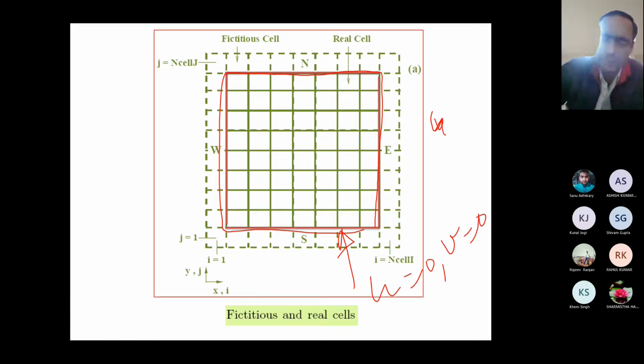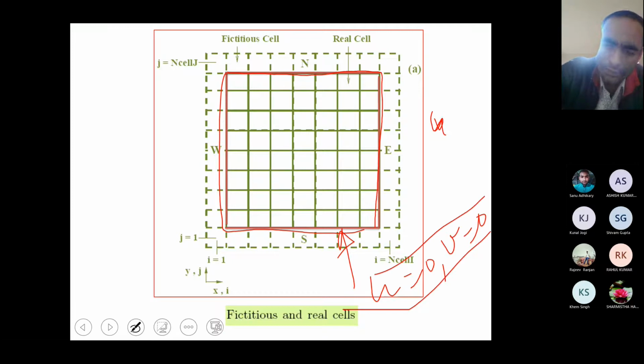The real situation I have already explained in the examples in the previous slides, by giving the example of the aeroplane and your classroom or the flow in a pipe. But here we are considering an arbitrary situation so that you can understand with reference to your book. So no slip means U0 V0.